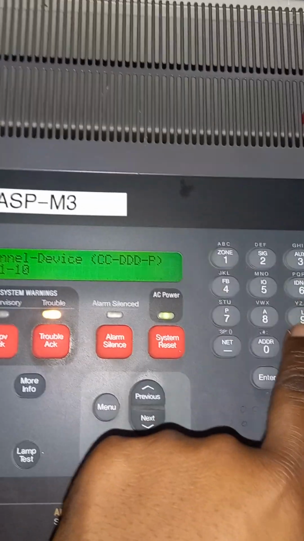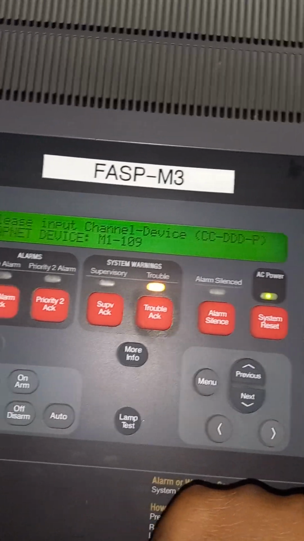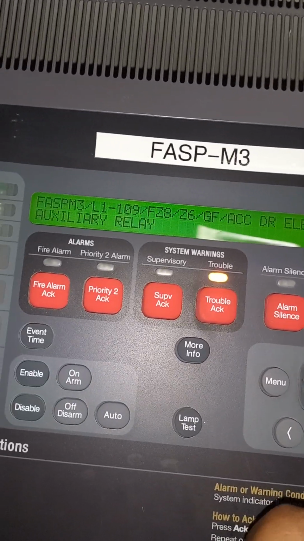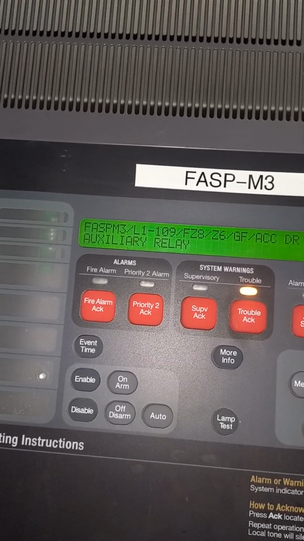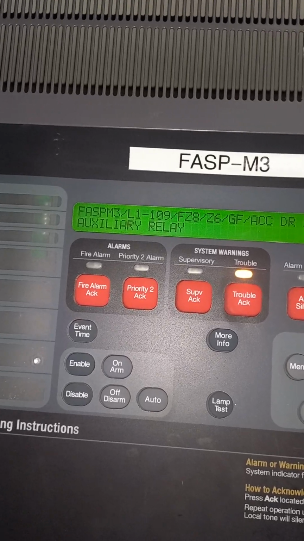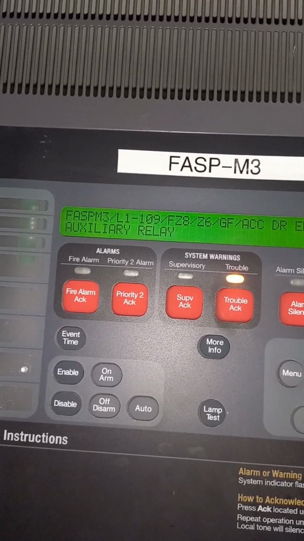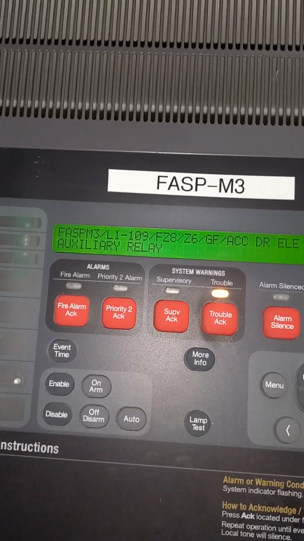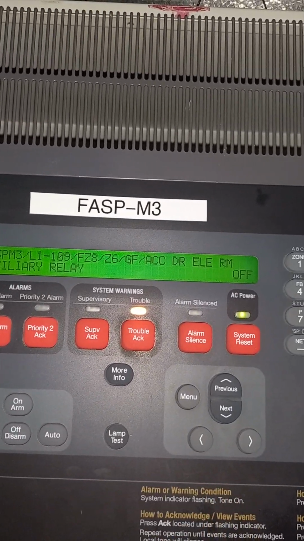I think you can see, then you press enter. It is showing loop 1 M3. This is the M3 node 3. This is its panel. M3 loop 109. Ground floor, access door, electrical room.